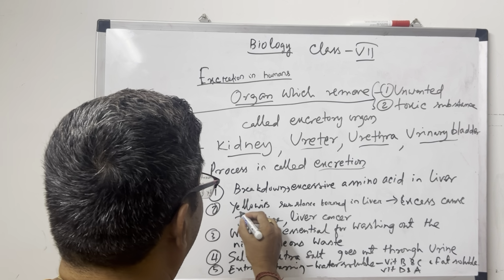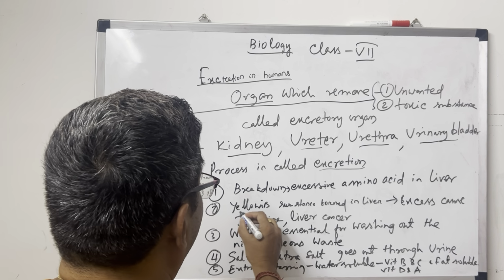This bile is formed in the liver, and if it is in excess, then you will be subjected to jaundice and liver cancer also. So if it is so harmful, then it should go out from our body. Our excretory system is responsible for making it go out. So these are unwanted toxic substances. Then, suppose there is excess water.